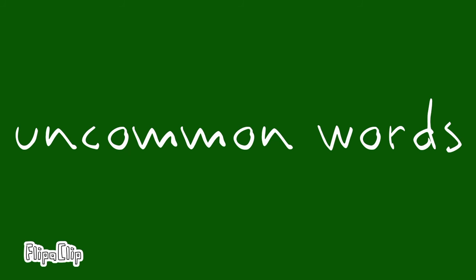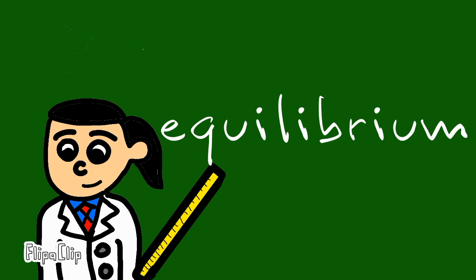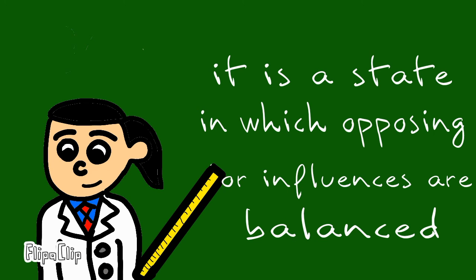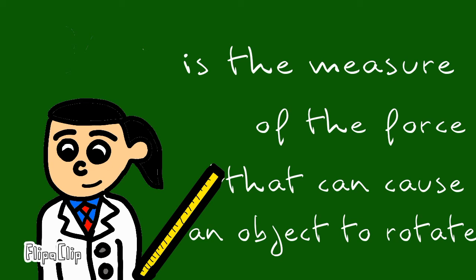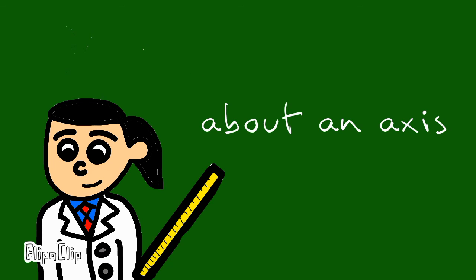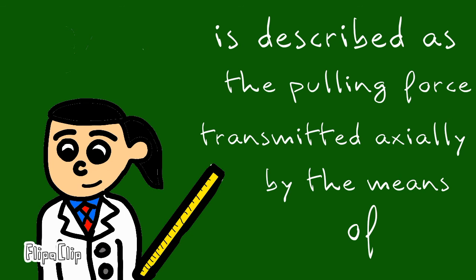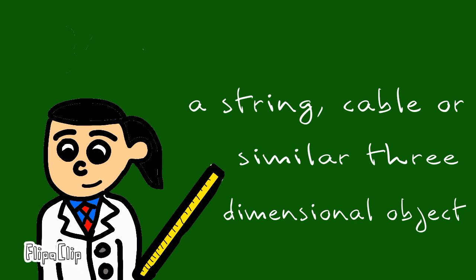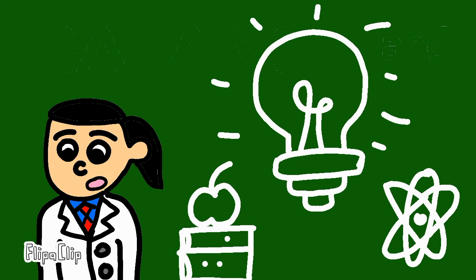Now let us discuss the uncommon words you've heard a while ago. Number 1. Equilibrium. It is a state in which opposing forces or influences are balanced. Number 2. Torque is the measure of the force that can cause an object to rotate about an axis. Number 3. Tension is described as the pulling force transmitted axially by means of a string, cable, or similar three-dimensional object. And that's the end of my presentation.